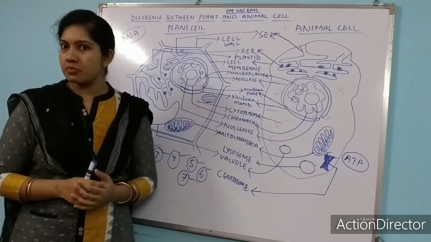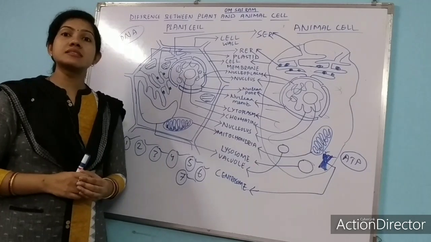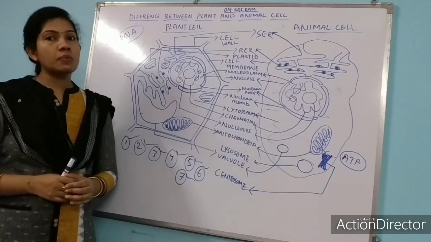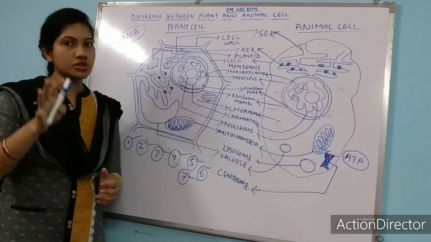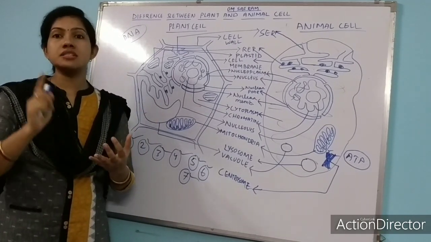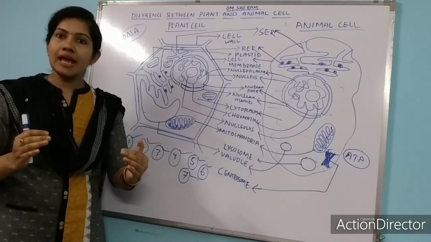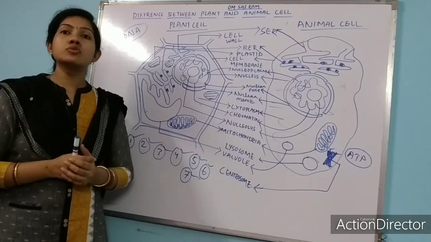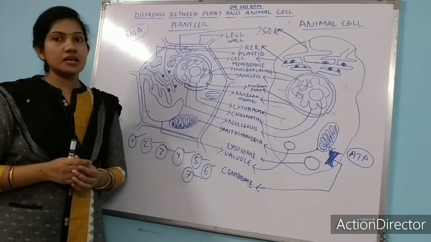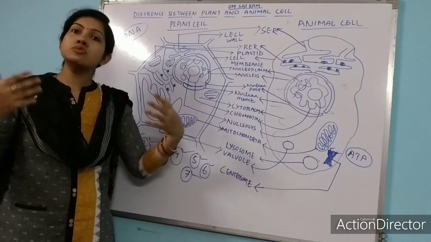Already I have mentioned in the video. Chloroplast is a kind of plastid that is green in color, and chloroplast is present in the greenish portion of plants. What are the greenish portions of plants? In leaves and in young stems. So chloroplast, in the presence of sunlight, helps the plant to synthesize food. Chloroplast contains chlorophyll pigment, and that chlorophyll pigment helps the plant to synthesize food.